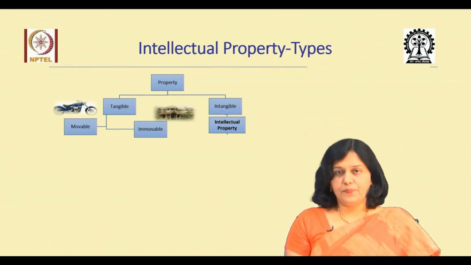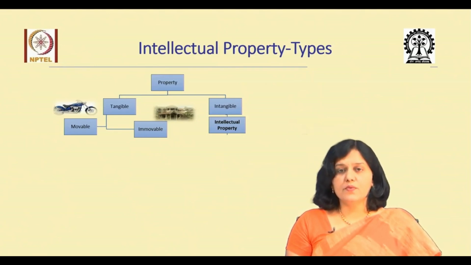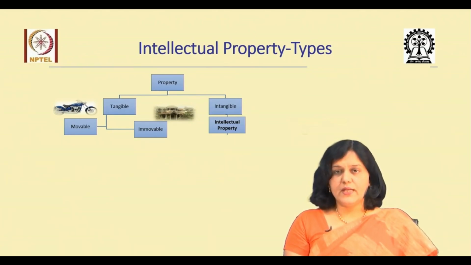So for example, movable property will be a car, jewelry, bicycle, railway, etc. And immovable property will be a house or bungalow or college building or bridges, etc. Intellectual property is a type of intangible property.